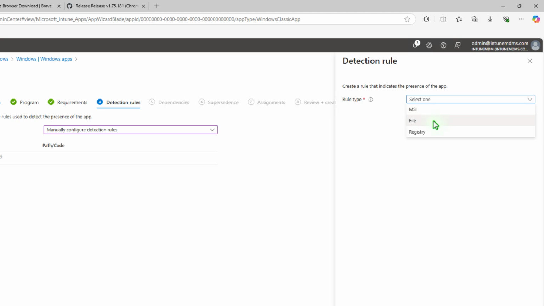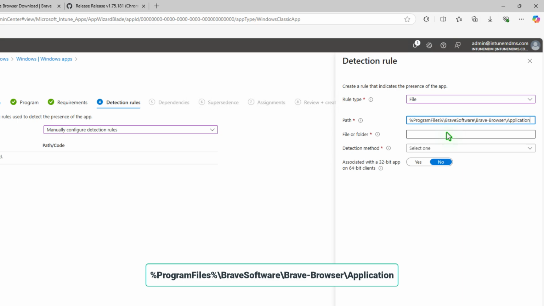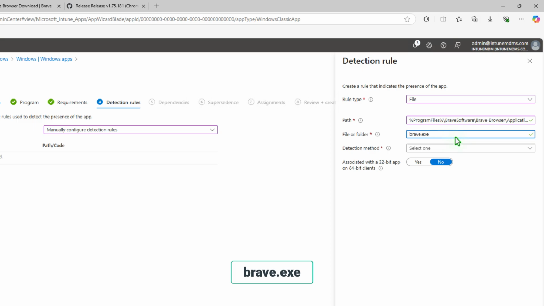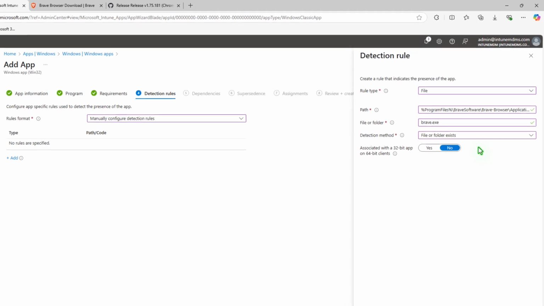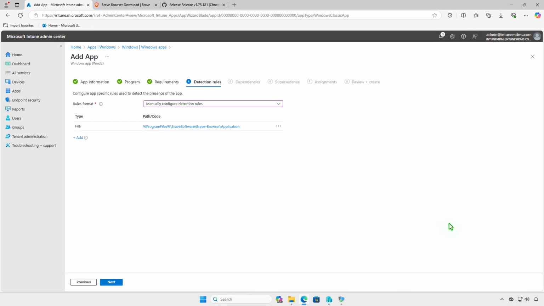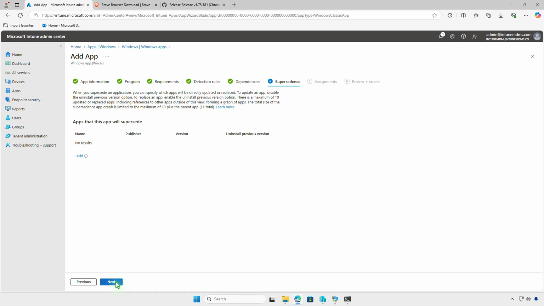Select File as the rule type to verify based on file or folder detection. Enter the full path of the folder that contains the setup file. Then, specify the file or folder to detect. Choose File or folder exists as the detection method to confirm the app's presence. In this page, you can define software dependencies and specify apps that must be installed before the app can be deployed. Additionally, you can configure supersedence to directly update or replace an older version of the app.